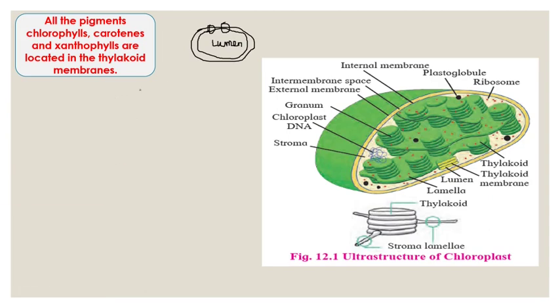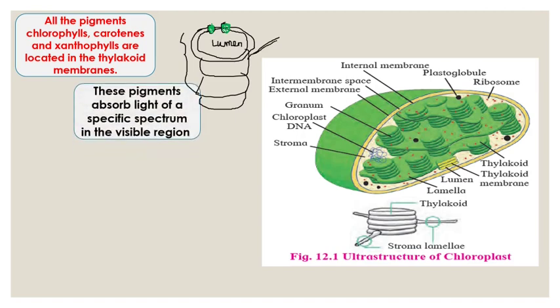I'll just mark this in green color. These are the pigments which are present in a photosystem. So photosystems are present on the membrane of the thylakoid, and then a number of thylakoids are stacked together. This was one thylakoid, then there is another thylakoid, then a third, then a fourth, and many thylakoids together form one granum, and there are many grana which are connected by lamellae. So I hope this is clear.